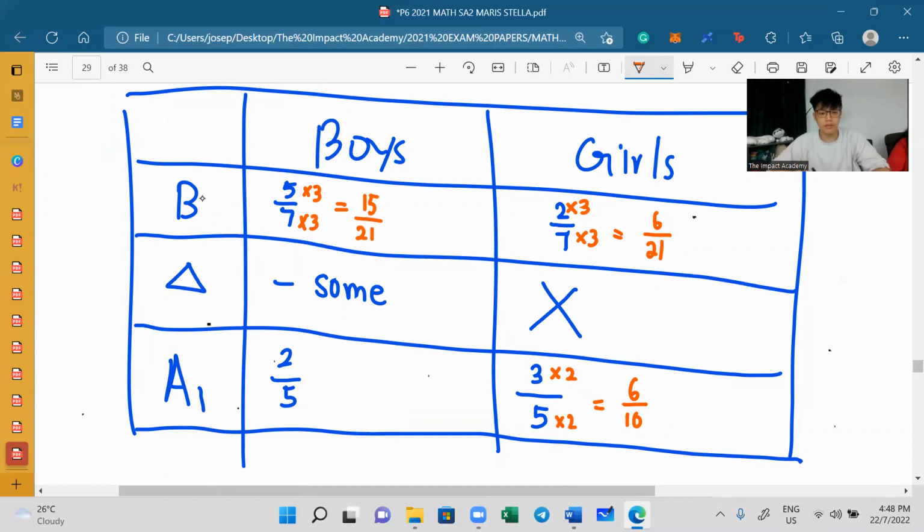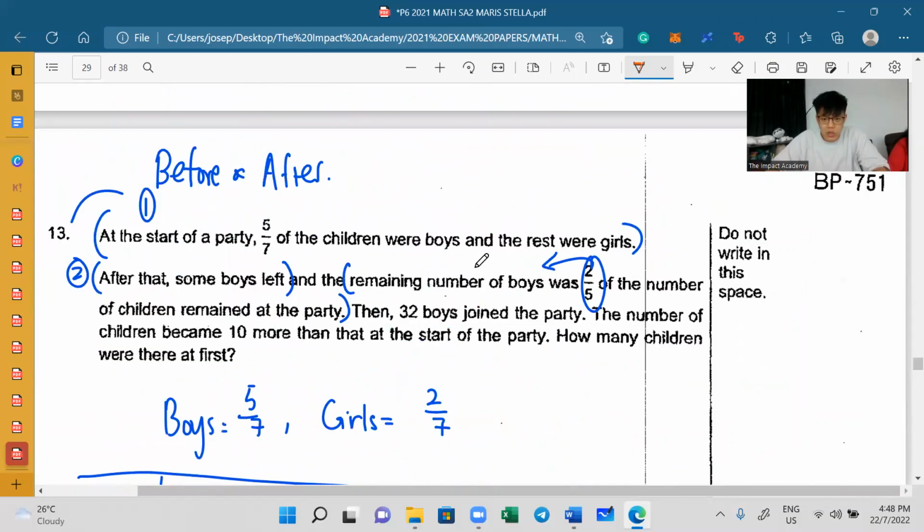15/7, 14, 21. Now, I will definitely have to do something to my A1 first. A1 stands for the first after, okay? Because there are a few changes here, okay? So don't be afraid. Part by part, you will be able to get there. So we get 4/10, okay? Now, once I'm done with this, I can move on to the next part, okay?